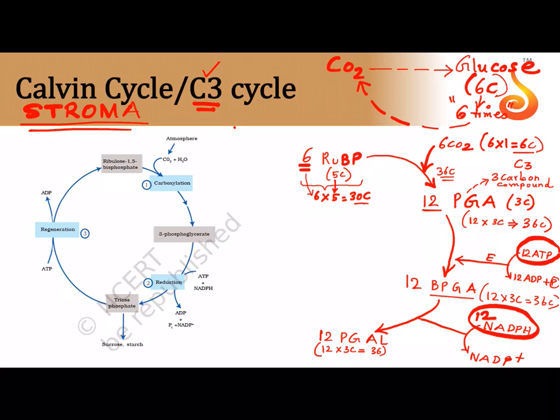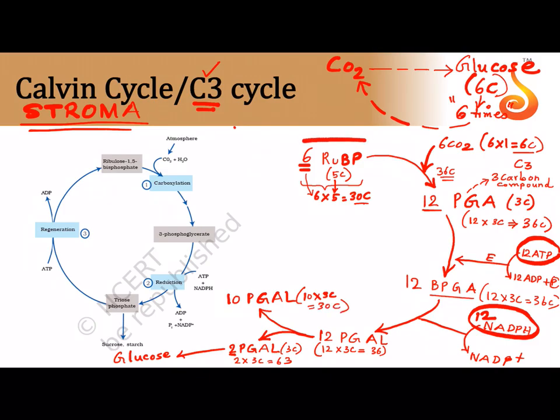Okay. Now out of these 12 molecules of PGAL, out of 36 carbons we need only 6 for glucose synthesis. So we will put aside 2 molecules of PGAL, because if I have 2 molecules of PGAL, which is a 3 carbon compound, I have with me 2 into 3 carbon, which is 6 carbon, using which I can easily synthesize 1 molecule of glucose. So how many PGAL am I left with? I am left with 10 molecules of PGAL. So now I have with me 10 into 3 carbon, that is 30 carbon.